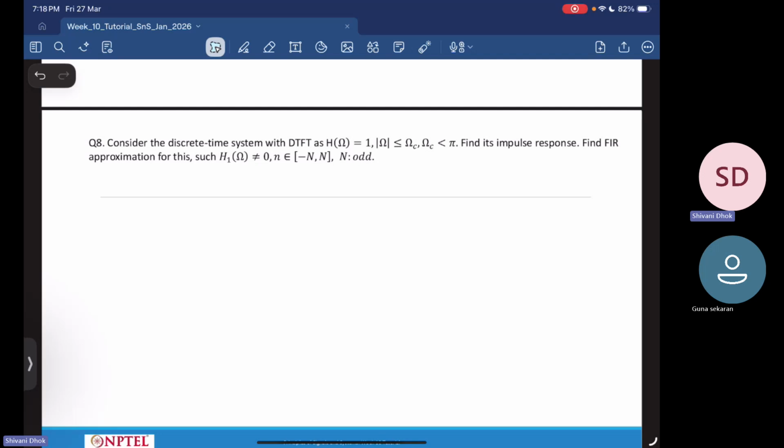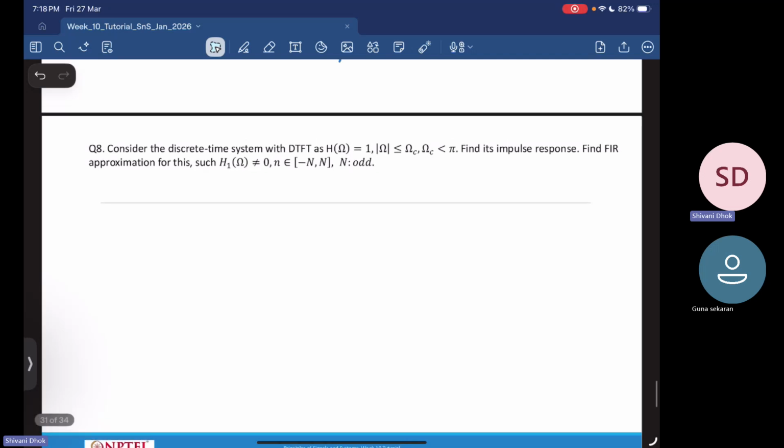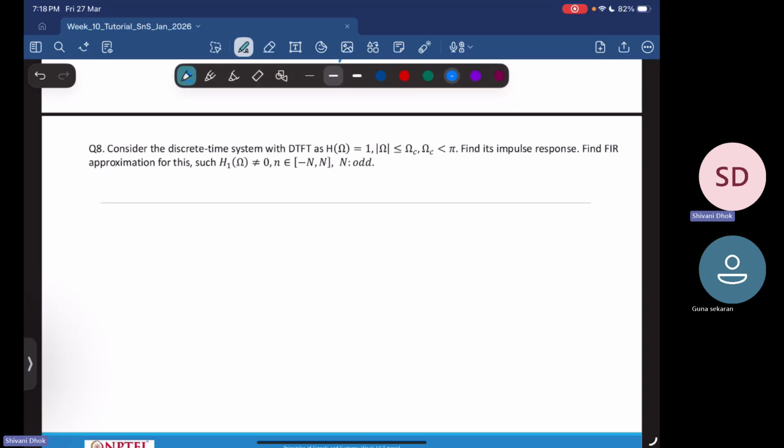Okay. So let's start with the next question then. The next question says, consider the discrete time system with a discrete time Fourier transform H of omega equal to 1 when the magnitude of omega is less than or equal to some omega c, which is less than pi, and it is 0 otherwise.